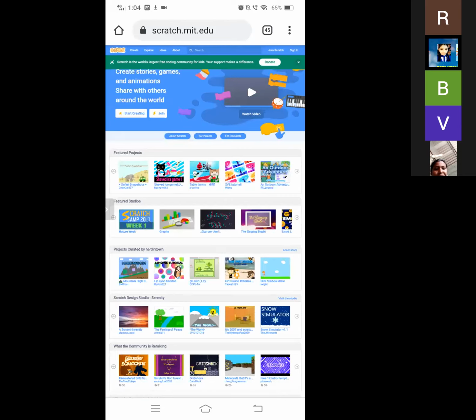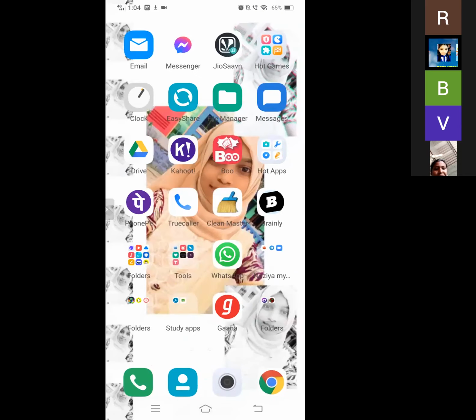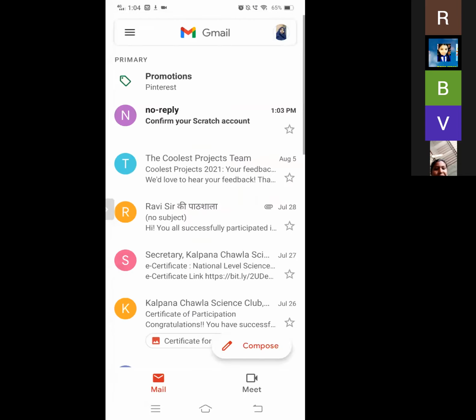And now we have to check our email once. So let us go to Gmail. Now we have created one account, so we have to confirm our Scratch account. Like this, it will come to your email. So all of you please check. Here is the option, confirm your Scratch account. We have to click on it. Confirm my account.